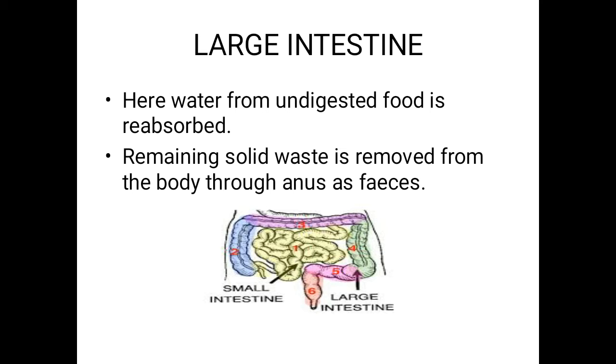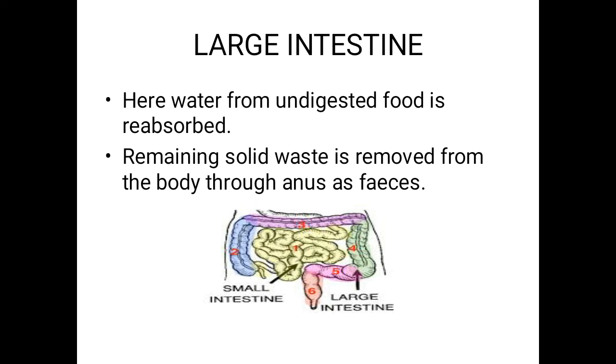The remaining undigested food is sent to the large intestine. In the large intestine, the water is reabsorbed. What is happening inside the large intestine? The water in the undigested food is reabsorbed and the waste is sent out as feces through the anus.